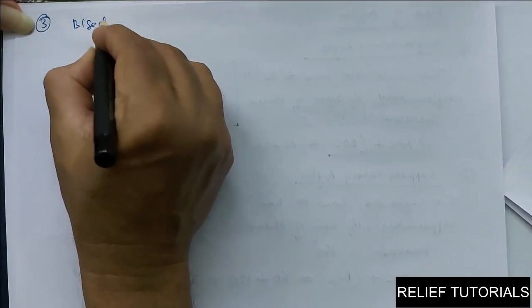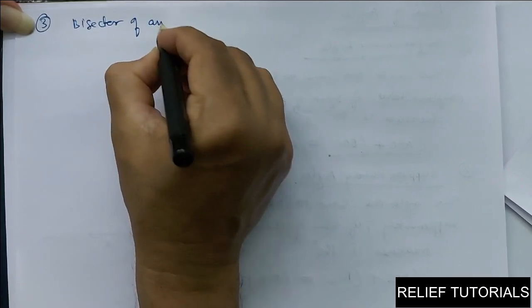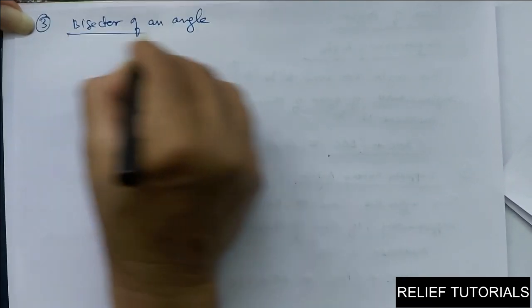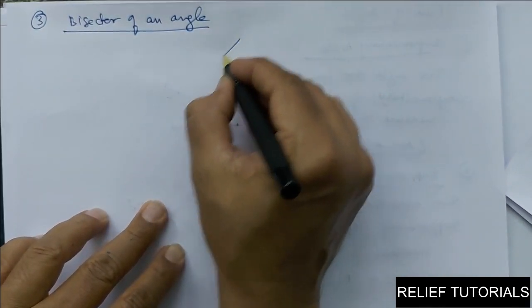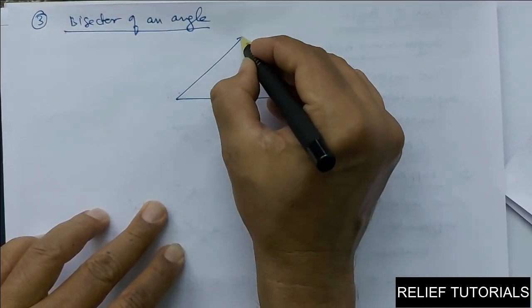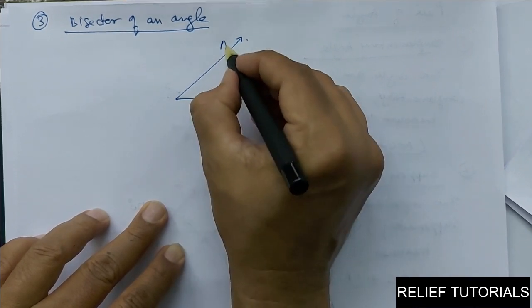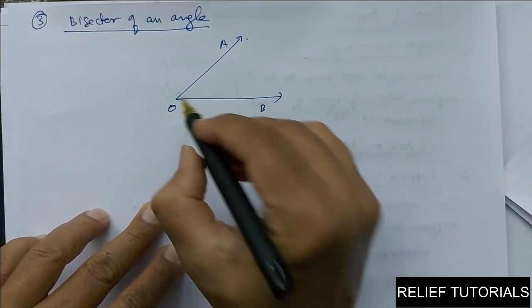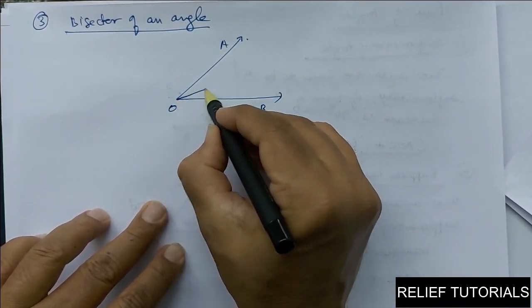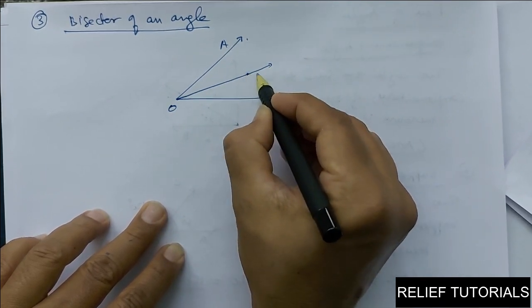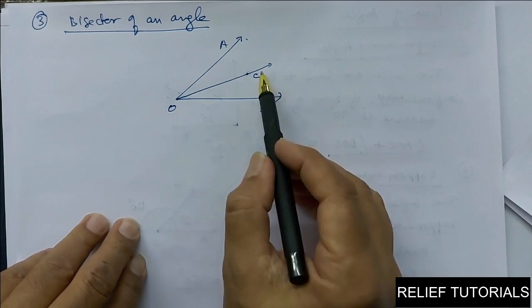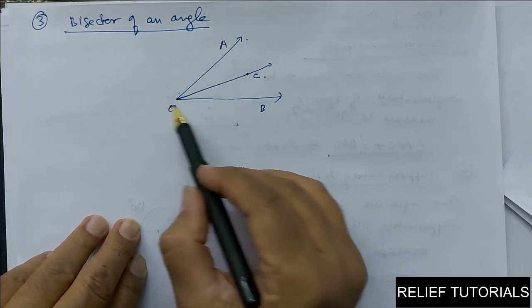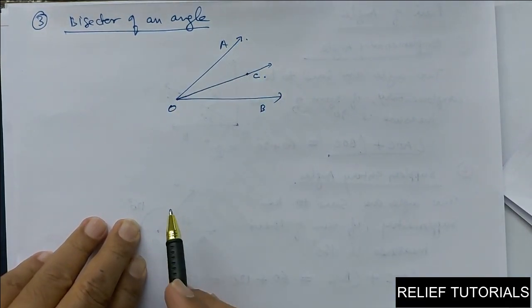Now we will discuss the third topic, bisector of an angle. So remember here, bisector of an angle. I will draw one angle AOB. I will draw one more ray, this is C. This is a ray which divides a given angle into two equal parts.